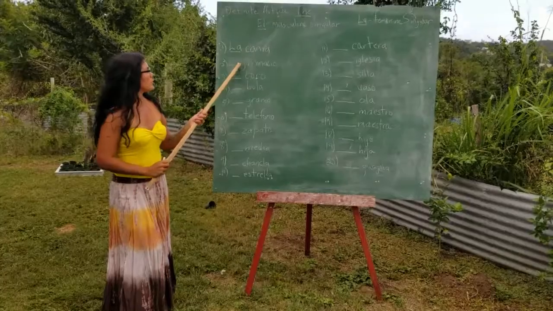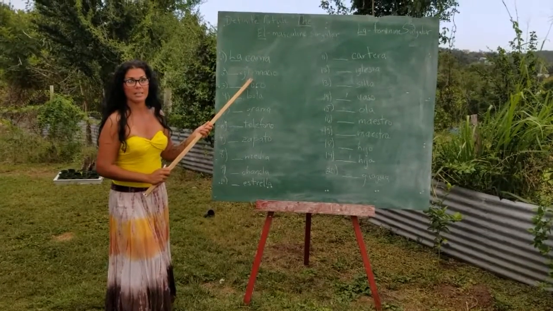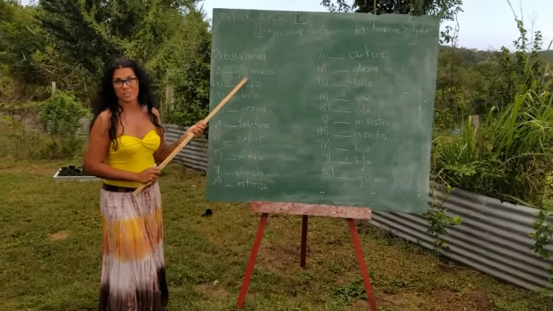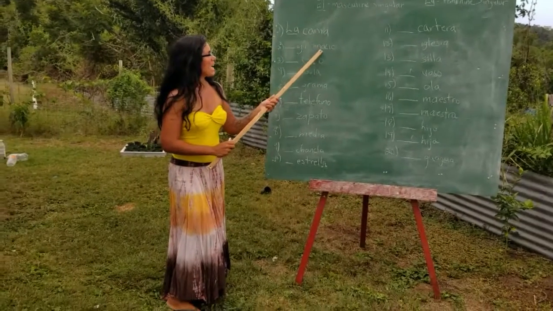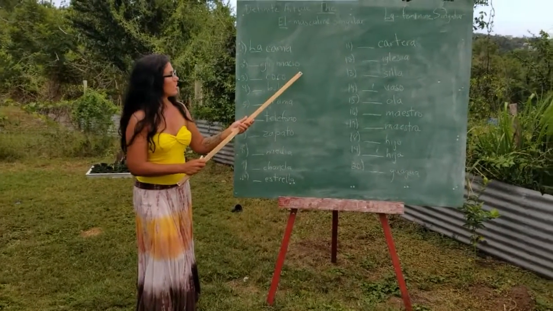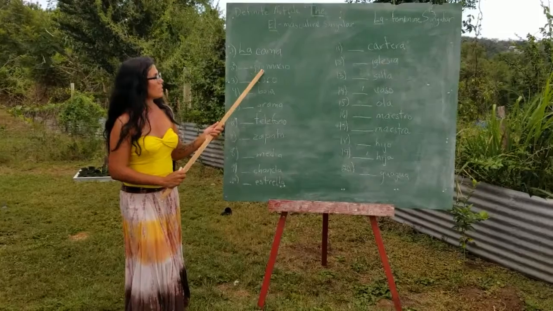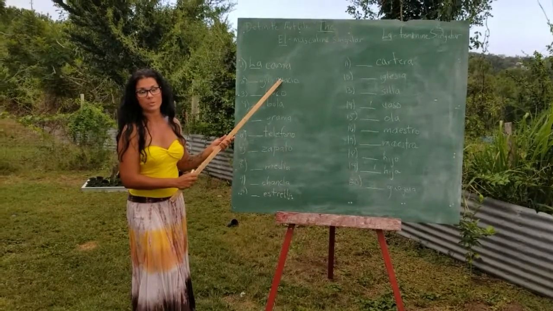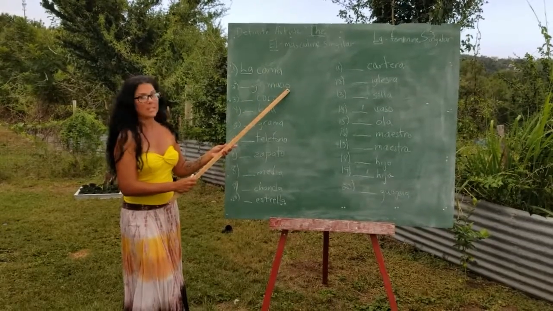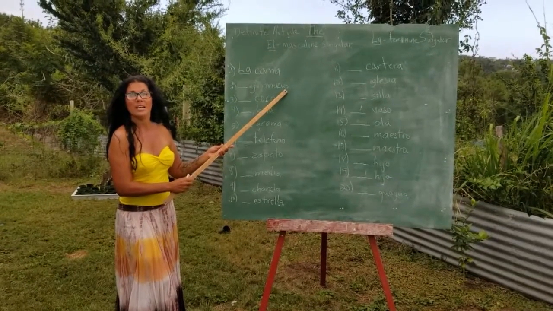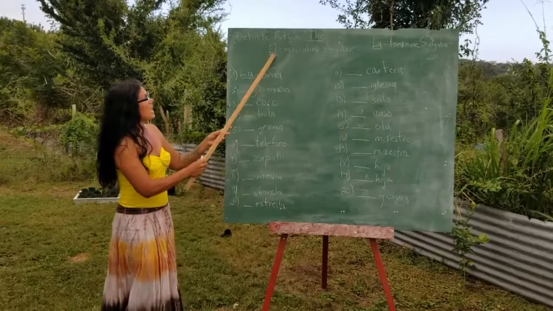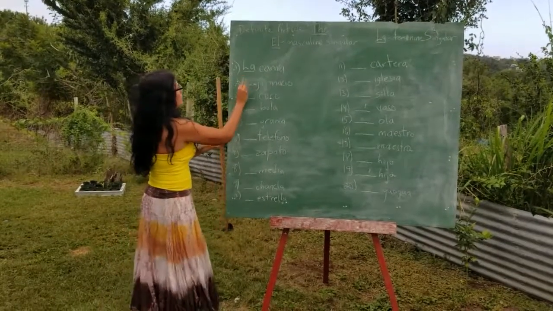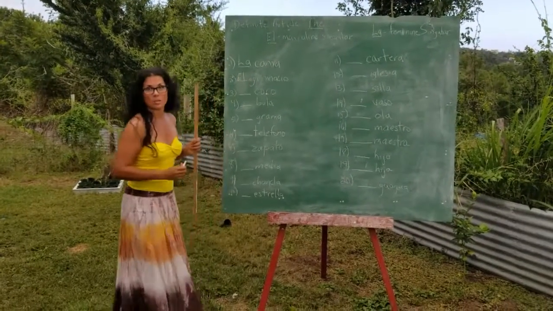Gimnasio. Remember the G, when it's by an I, it makes the sound of an H. Gimnasio ends on an O. Therefore, even though we know that this is a gym, it has no sex, it's neuter, but it's an N and an O. Therefore, it is a singular masculine. El gimnasio. The gym.